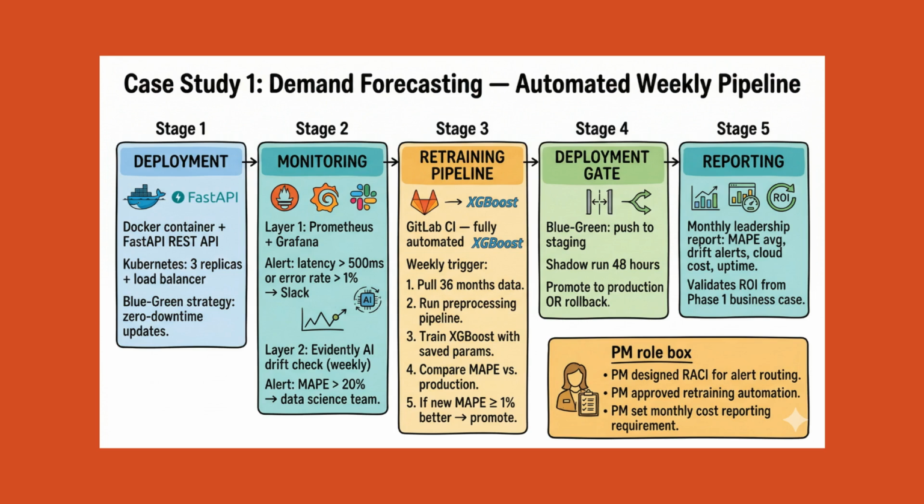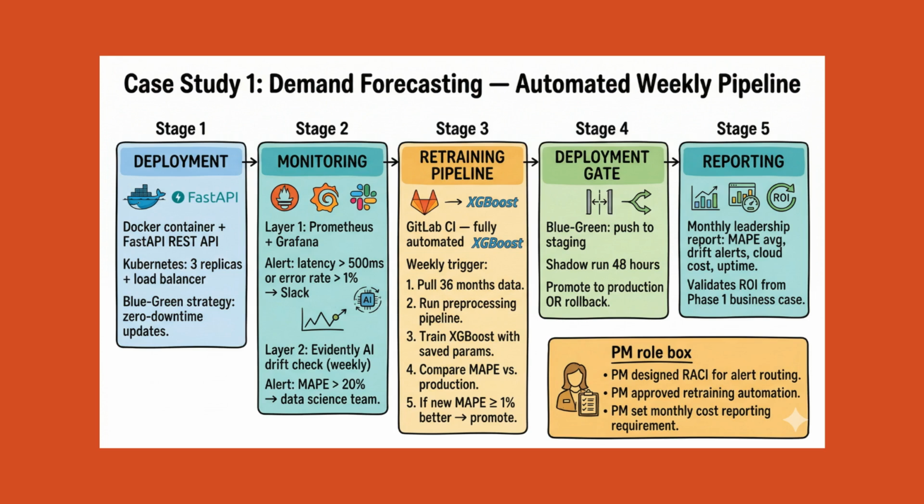Retraining pipeline. Fully automated with GitLab CI. Weekly trigger. Pull latest 36 months of data. Run pre-processing pipeline. Train XGBoost with saved hyperparameters. Evaluate on a holdout period. Compare to current production MAPE. If new model MAPE is at least 1% better, push to staging for a 48-hour shadow run, then promote to production via blue-green deployment. Monthly business report.